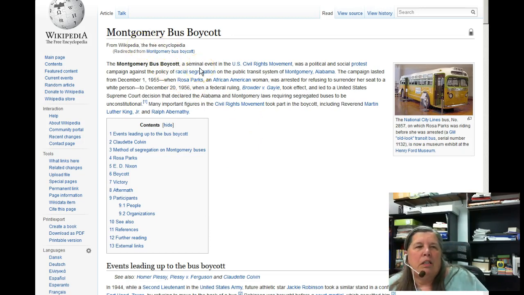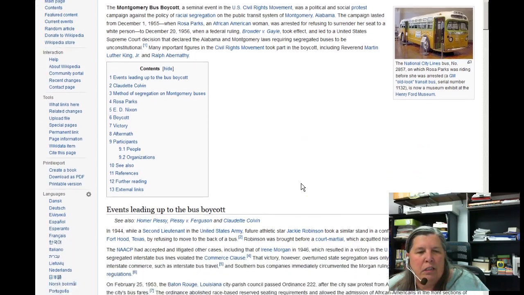I've already done the Wikipedia search using the Montgomery bus boycott as my search set because that's my topic focus. As soon as the screen loads, this first paragraph gives me a lot of important information. It tells me it took place in Montgomery, Alabama, and it gives me the dates: it began on December 1st, 1955 and ended on December 20th, 1956. It mentions Rosa Parks, Dr. King, and Ralph Abernathy, all important people connected to the boycott. Let's see what else we can find.